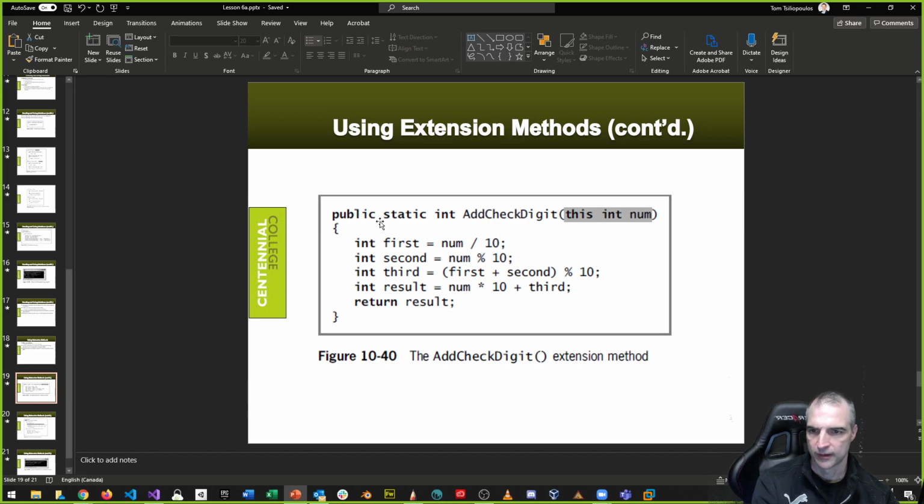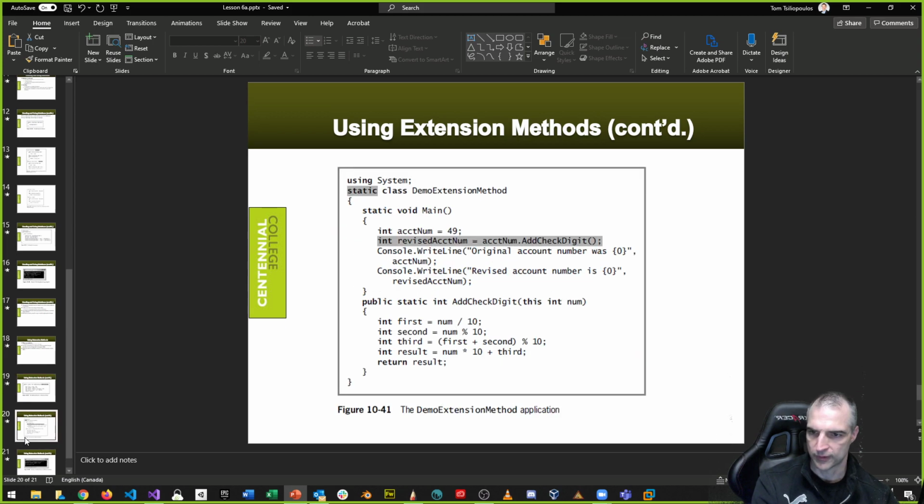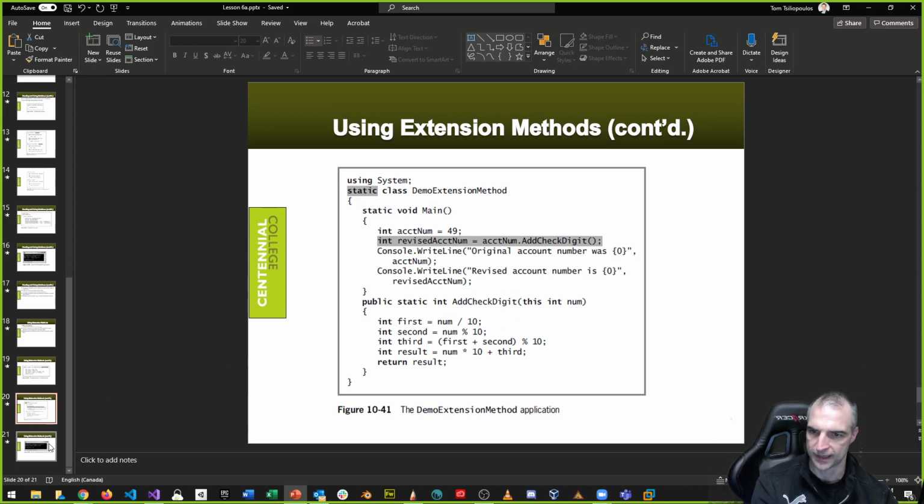So you make your public static int AddCheckDigit, right? And what I want to do with this is add a check digit to the class. So I might have a class, my account number is going to have a check digit, and notice these are static, but what I want to do is add a method, and this doesn't really do it justice the way it's explained here.